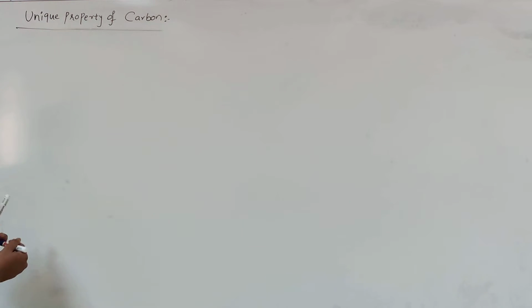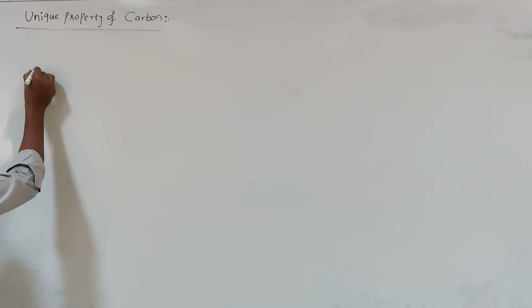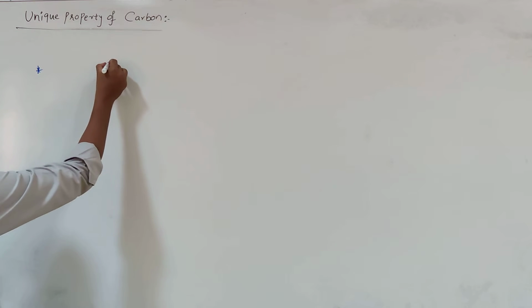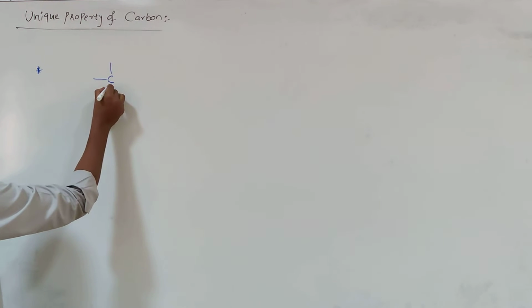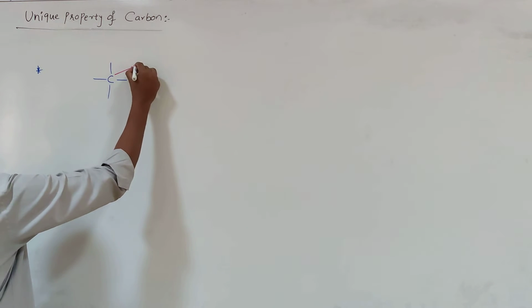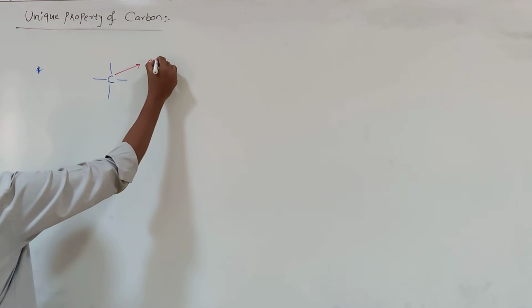From the above three examples, I would like to conclude one statement. Around the carbon atom, if all the four are sigma bonds, then the carbon hybridization is sp3.